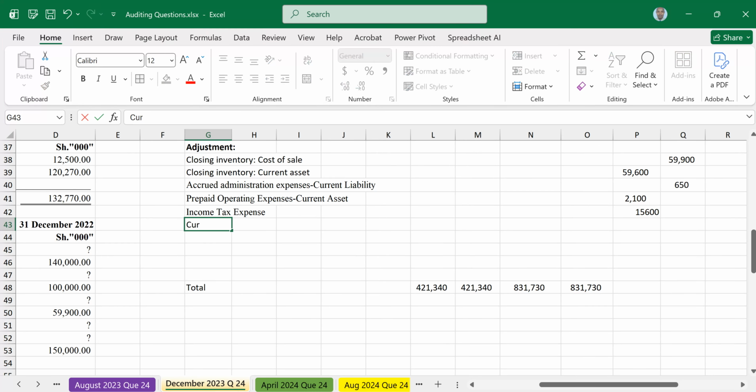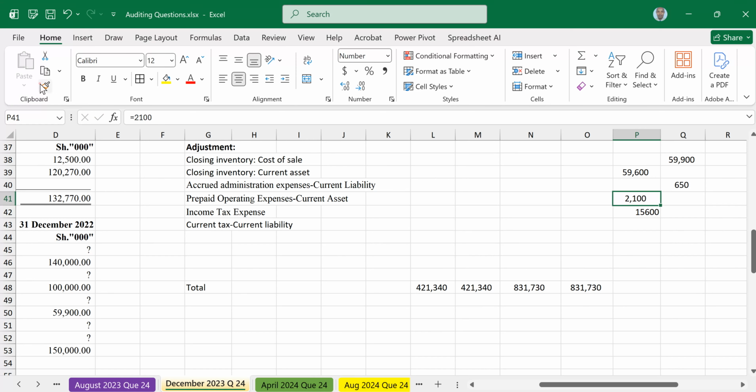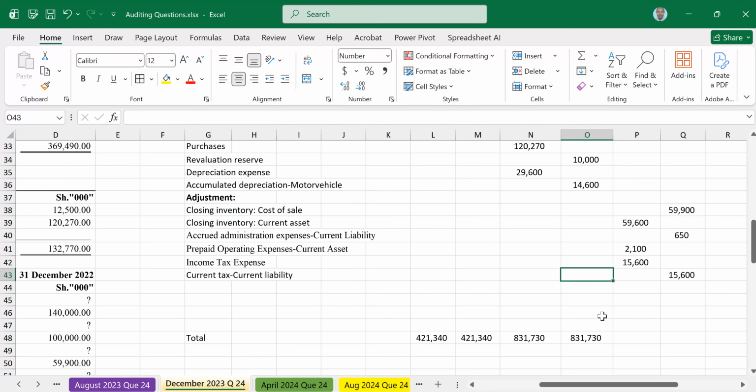Current tax is a current liability of 15,600. So the current tax, the income tax, is both a liability and an expense.